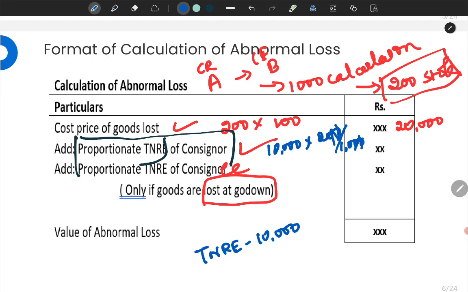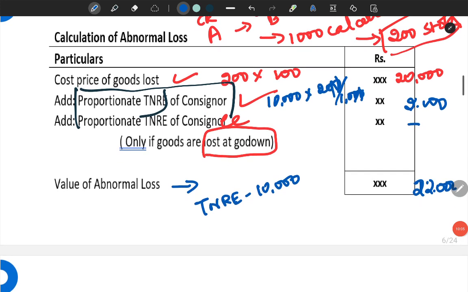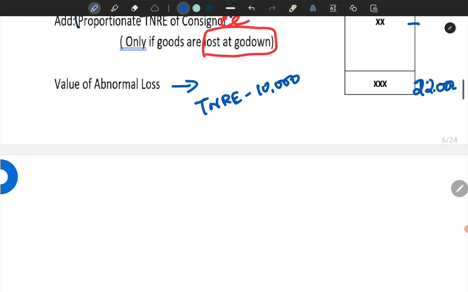Here two zeros will be cancelled, it will be 2 by 10, so somewhere close to 2,000 rupees. Now I will take this. If goods are lost in the godown, I will add this also, and ultimately whatever value we receive is called the value of abnormal loss.